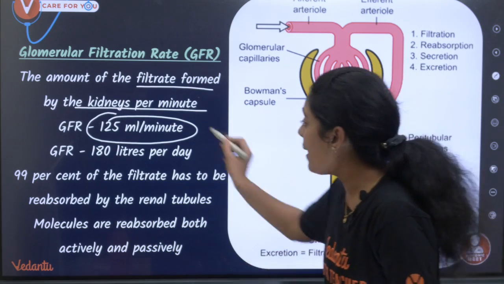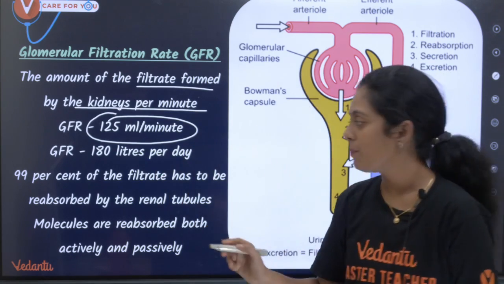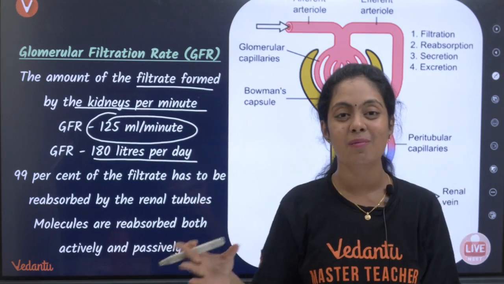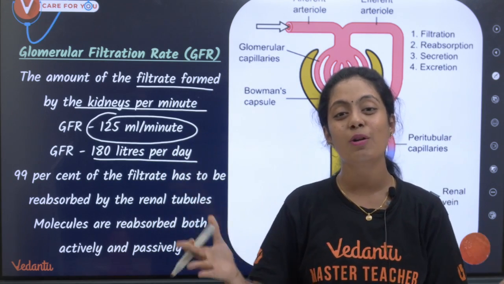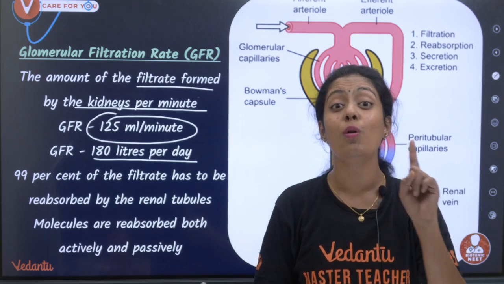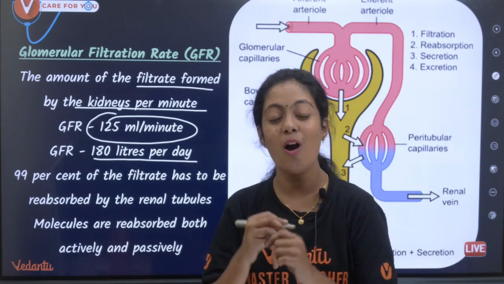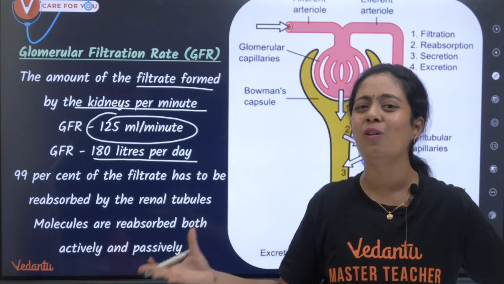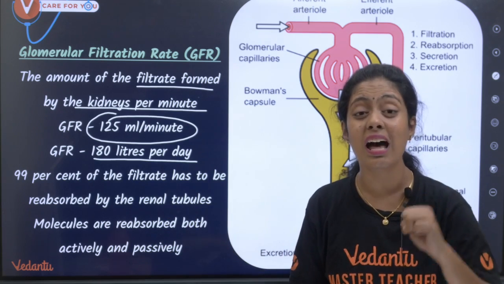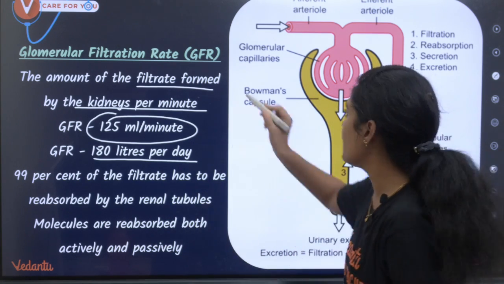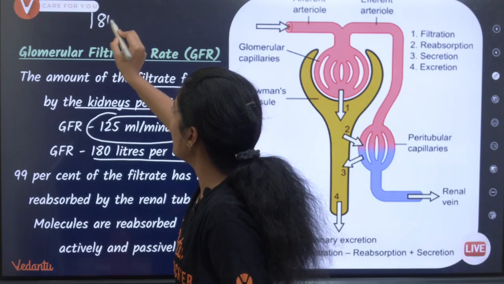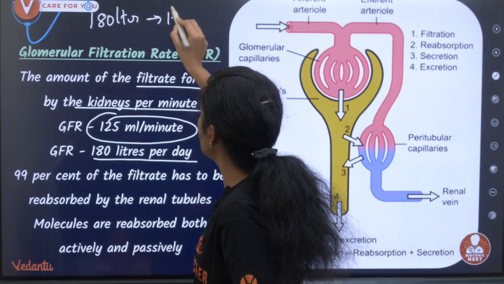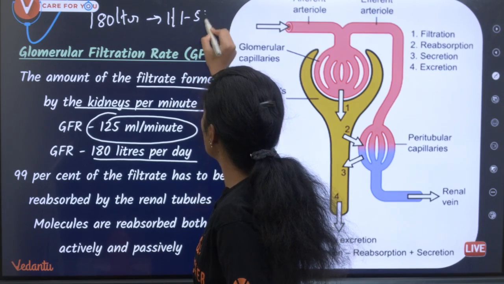If you convert this per minute to per day, it is 180 liters per day. You cannot even imagine it. 180 liters of glomerular filtrate is produced in one day. See how interesting it is. Then, do we urinate 180 liters of urine? No, we would all die, right? So what happens? Though 180 liters of filtrate is produced, the amount of urine is 1 to 1.5 liters.